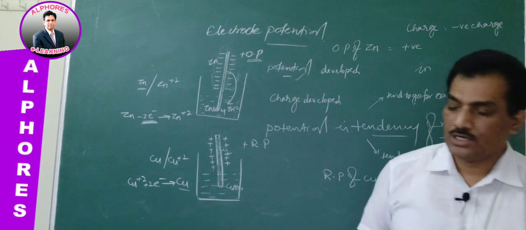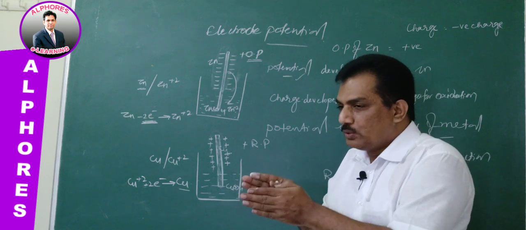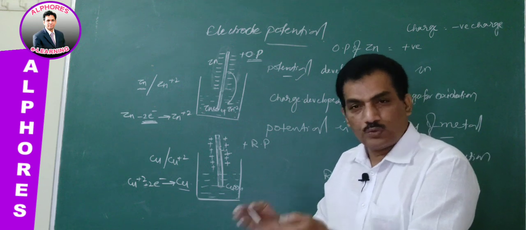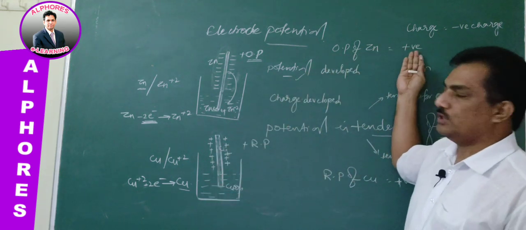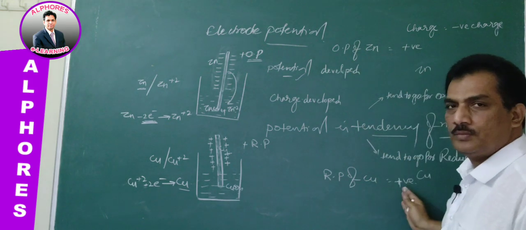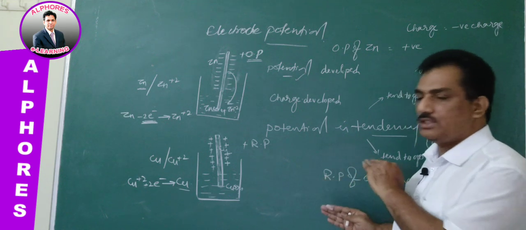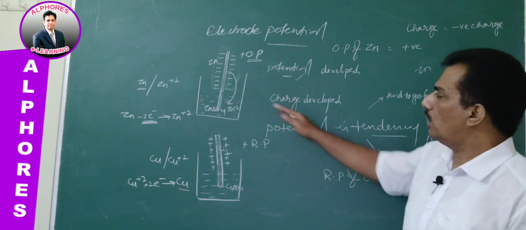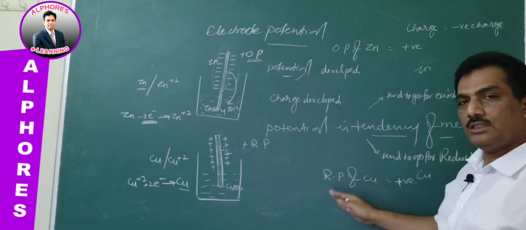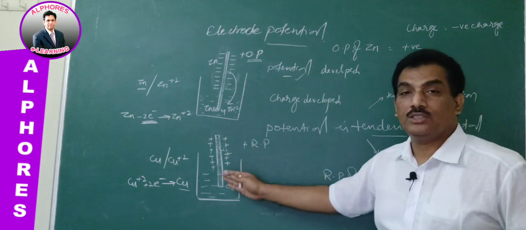Potential is the attitude. When it is supposed to go in one direction, either oxidation or reduction, and that attitude to go that way is spontaneous, or on its own, then the potential developed because of that tendency is positive. But as the result of the tendency, zinc, because of its tendency to oxidation, develops a negative charge. And for copper, because of its tendency to go for reduction, the reduction potential develops a positive charge.